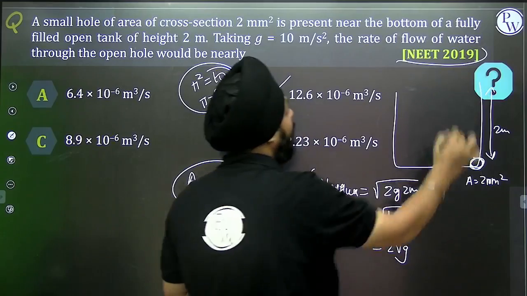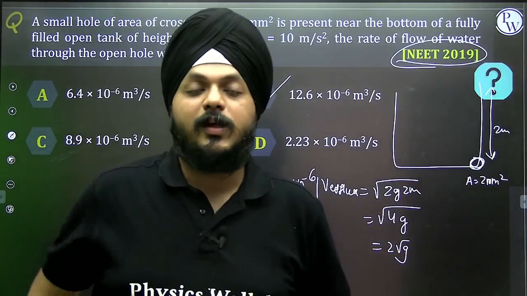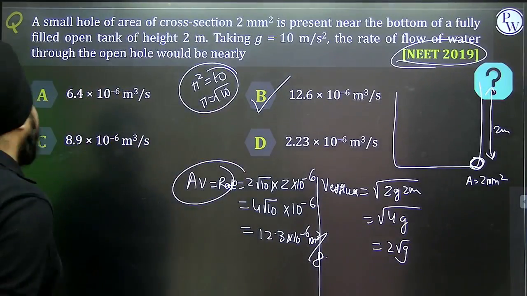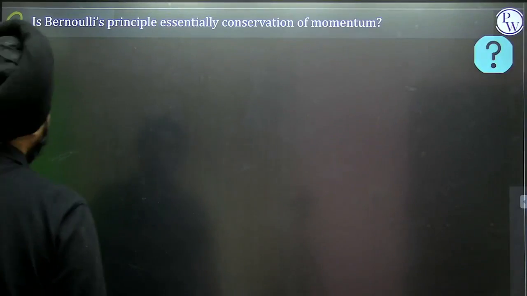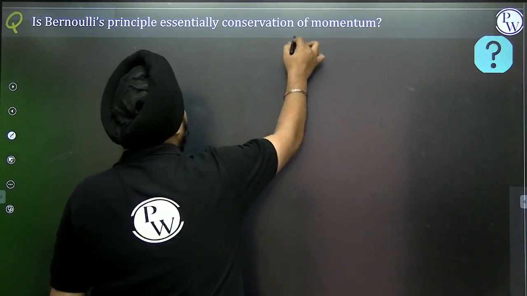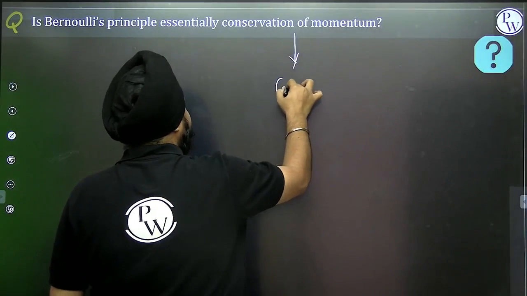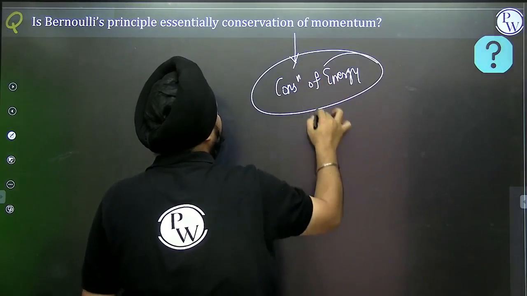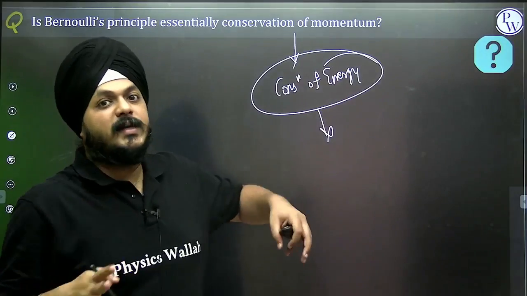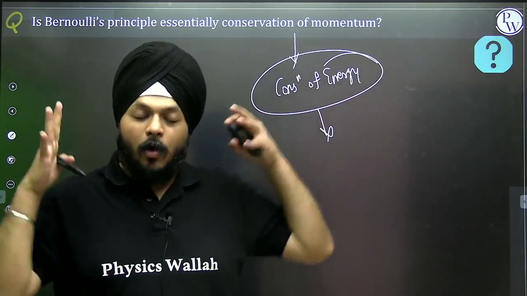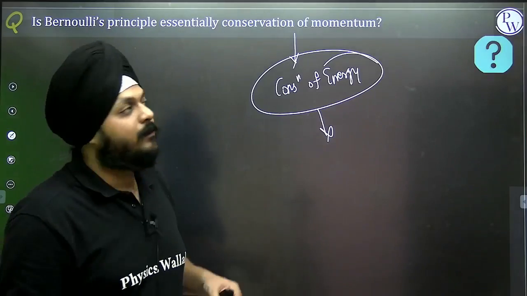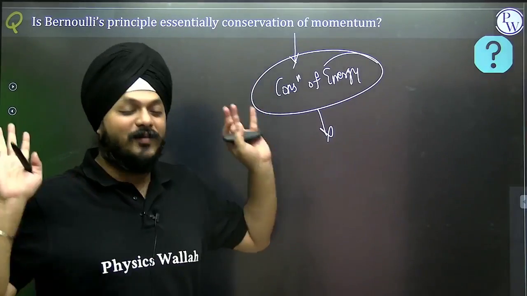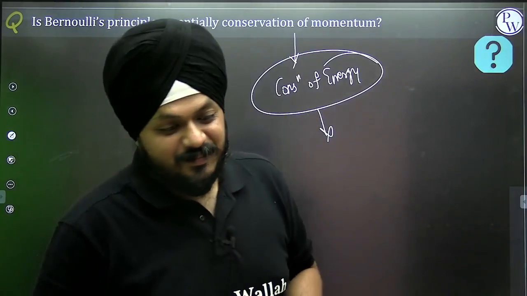In NEET 2019, the question on Bernoulli's equation and the rate of flow has been asked. One of the applications of Bernoulli's equation. Is Bernoulli's principle essentially the conservation of momentum? Actually, it is a conservation of energy, but in some cases, indirectly, we can consider it as a conservation of momentum. If the system is considered with conservation of momentum, lots of complications are there. But for now, for the syllabus of 12th JEE, we are considering it as a conservation of energy, right?